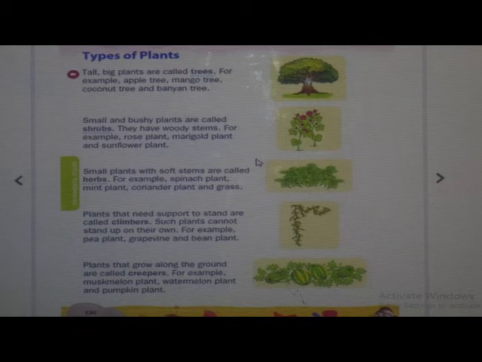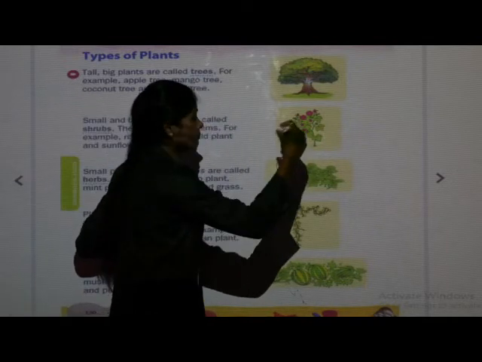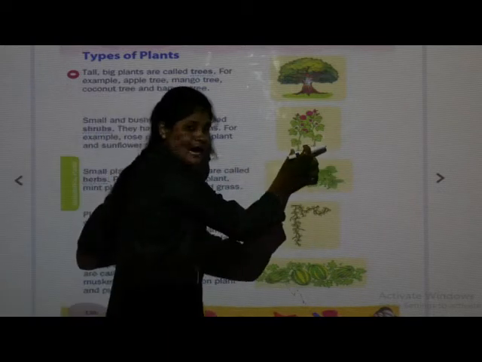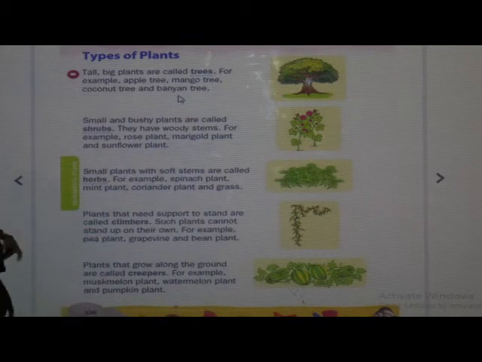And do you know, students, their lifespan depends on their species. Whatever the species are there, according to that their life cycle is there. Their stem, do you know, the stem of shrubs is very hard, but they are flexible. Though the stem is very hard, they are flexible, means we can move the shrubs.